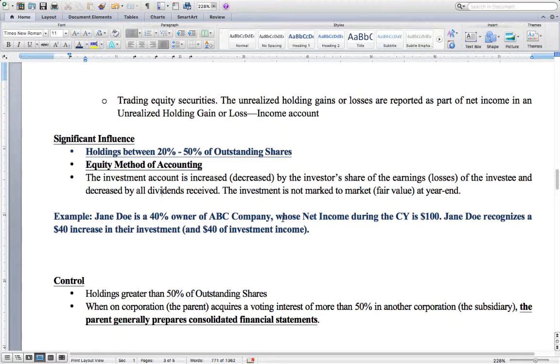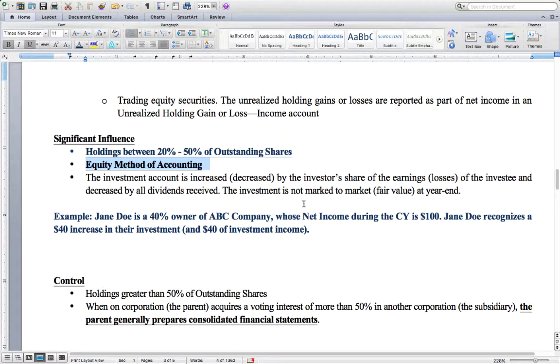The key thing to notice here is that you do not get to reflect the entire net income balance from ABC, but since you have significant influence and you follow the equity method of accounting, you are able to recognize your proportion of their earnings or losses.